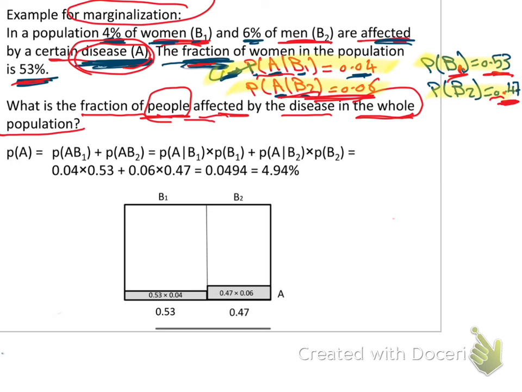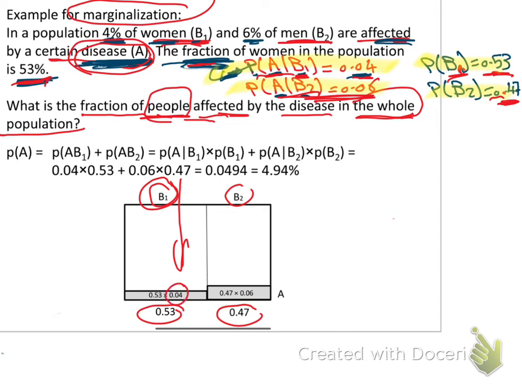So he drew B1 and he said the B1 percentage, B1 is the woman, is 53%. B2 in the men is 47%. Okay, so the probability here which he has will be the probability of A given B1, and the probability of A given B1 will be 0.04.